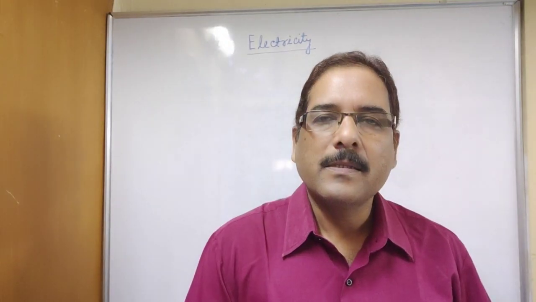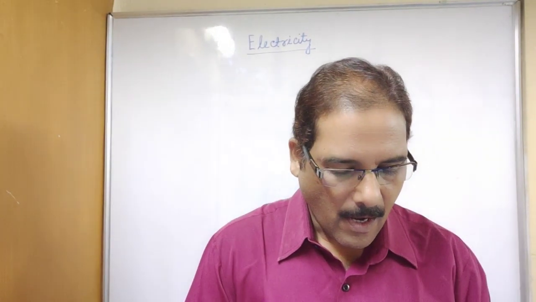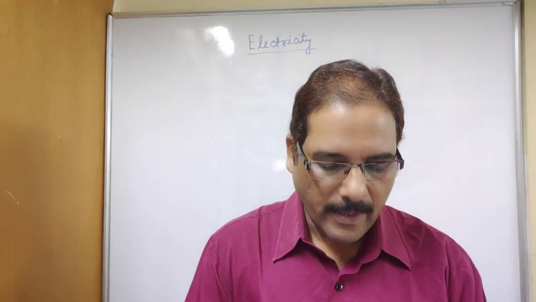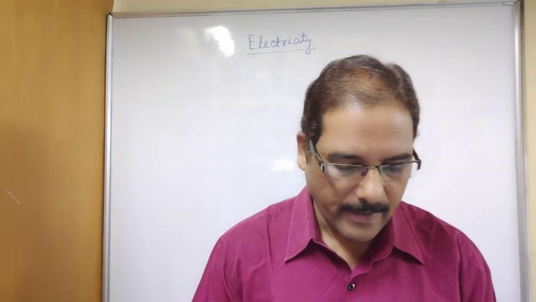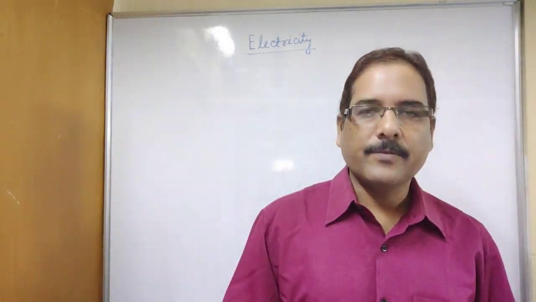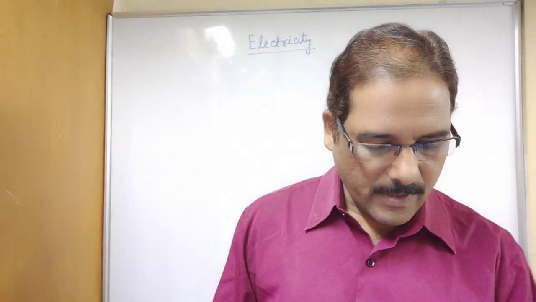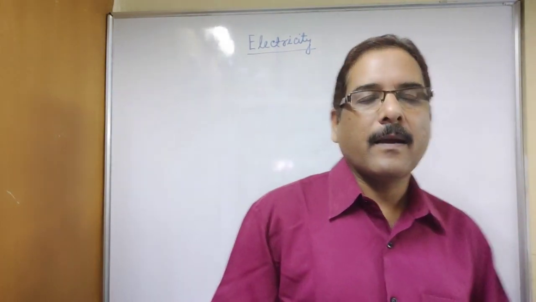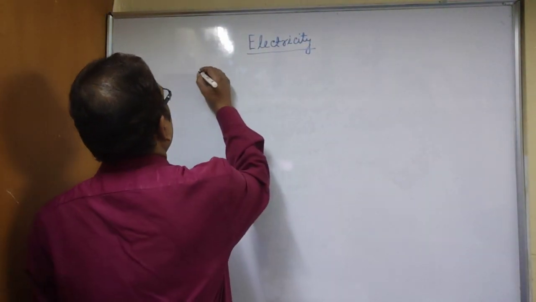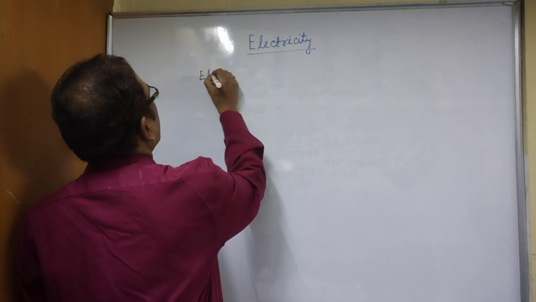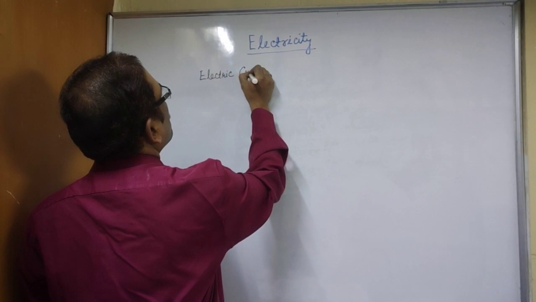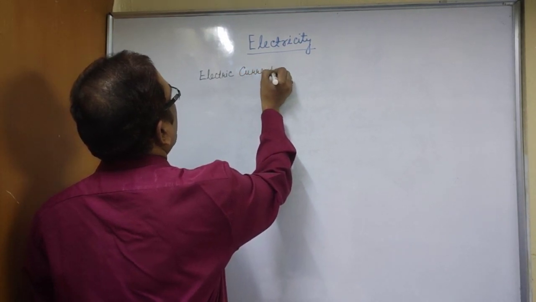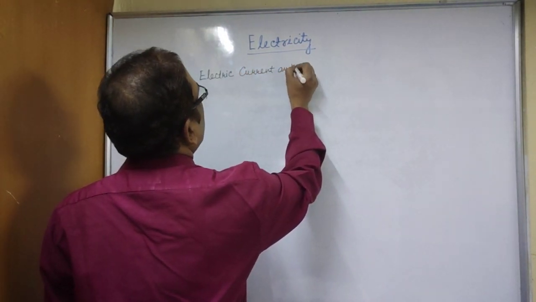Now in this chapter we will discuss what constitutes electricity, how it flows in an electric circuit, and what the factors are that control and regulate current through an electric circuit. So first we will discuss electric current and circuit.